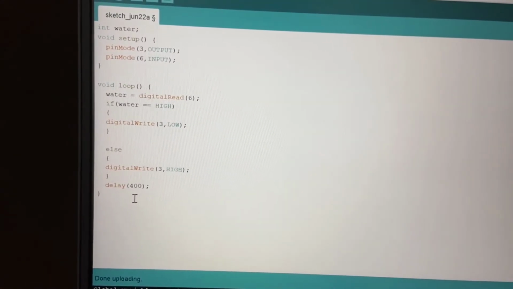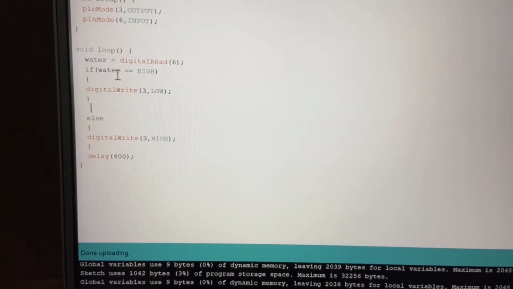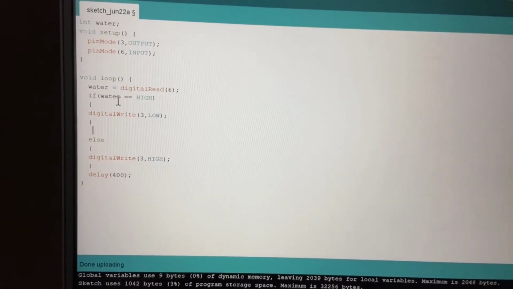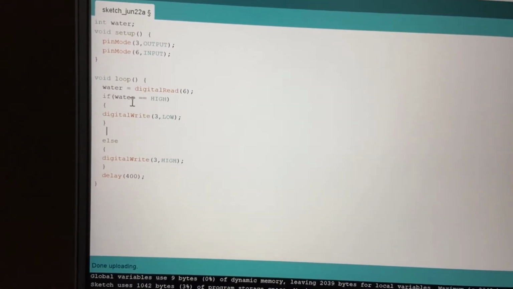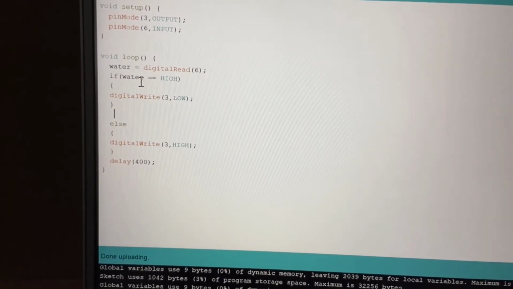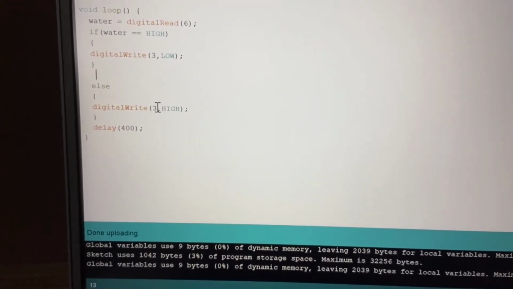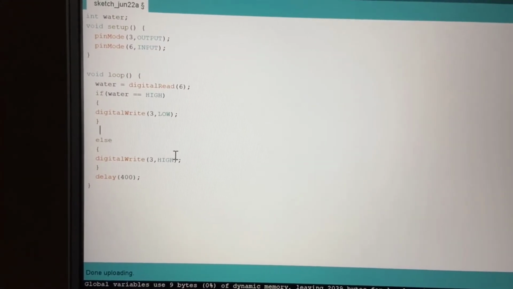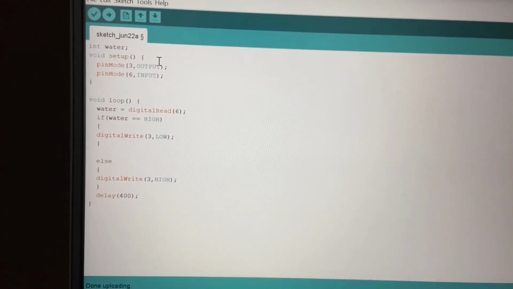And if this is not the case, and suppose water is equal to low, that means that the plant requires water. So the Arduino will be sending power to the relay module, which in turn will turn on the water pump, and it will supply water to the plant. This will happen as pin 3 goes high. After that, I've completed the code with delay 400. So this is all about the code.